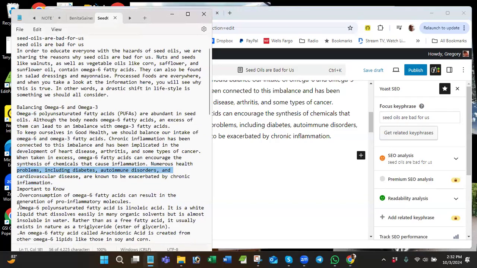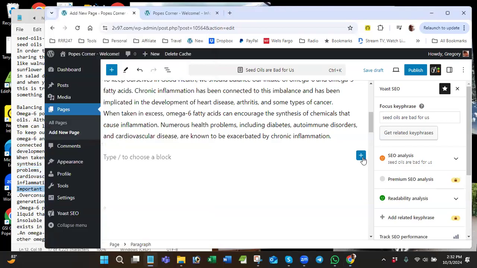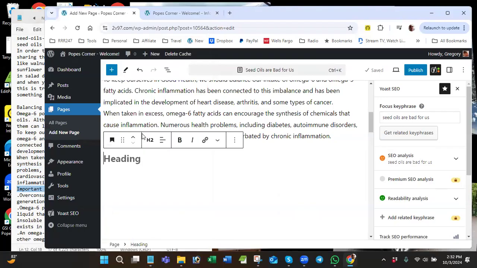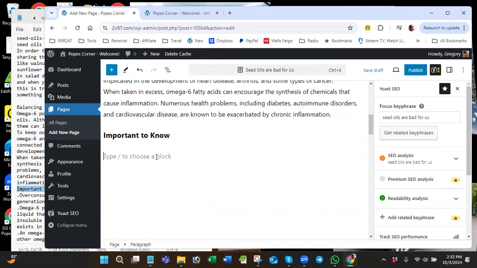And of course, I know that the SEO is not there. So here I have another heading that I created. It's important to know. Control C. And this time I'll change it to a heading block before I paste the text by clicking that plus sign. And I'm going to make this an H3 heading. And now I'll paste it in the heading block. And I'll just hit enter.